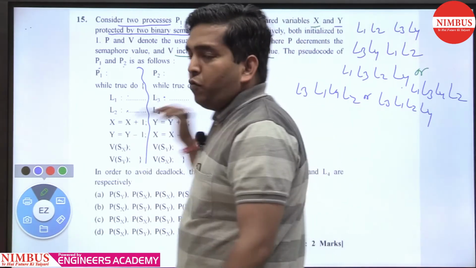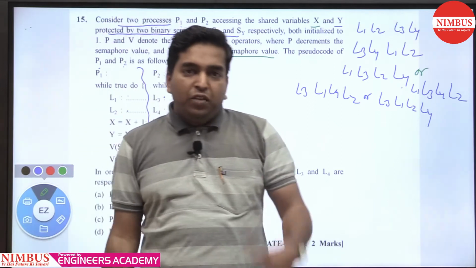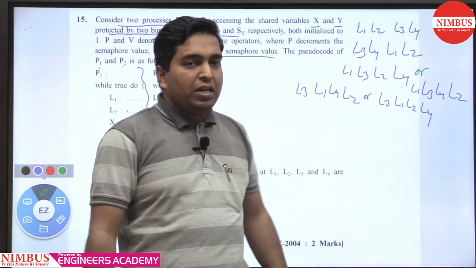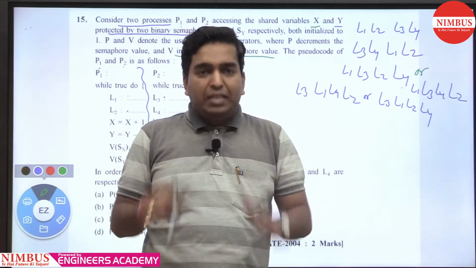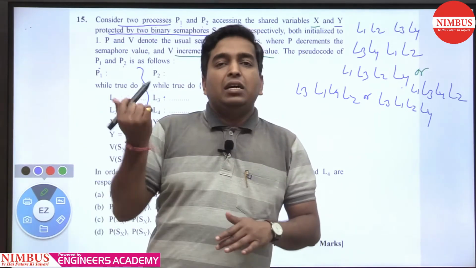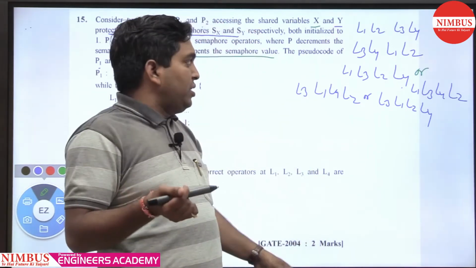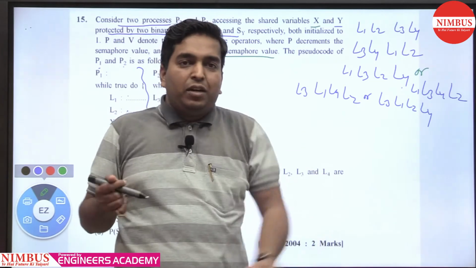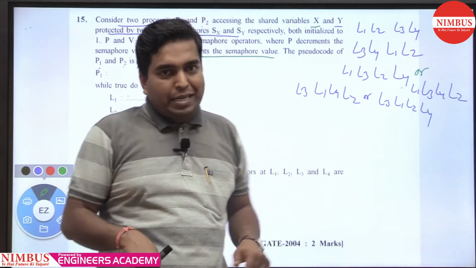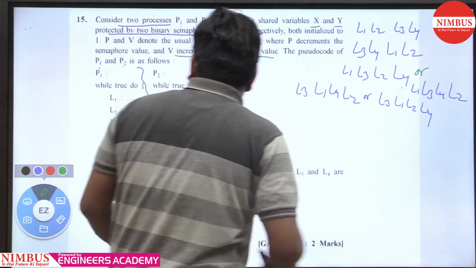These are the 6 combination execution sequences. If in any one of these combinations a deadlock occurs, then you can say the processes are in deadlock. If none of the execution sequences makes a deadlock, then this is the correct answer.